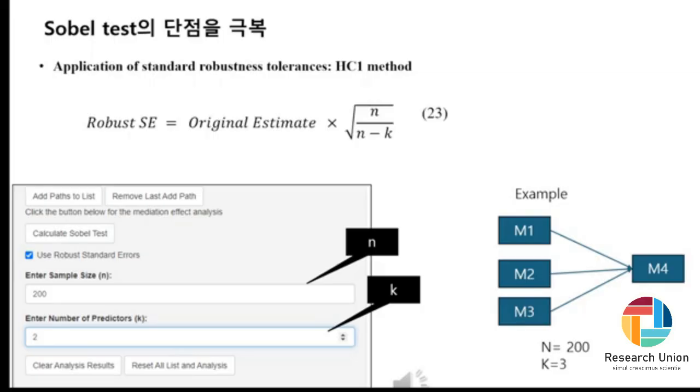The formula is equation 23, where n is the sample size and k is the number of predictor variables. For example, if the regression coefficients connected to M4 are M1, M2, and M3, then you would input k equals 3.